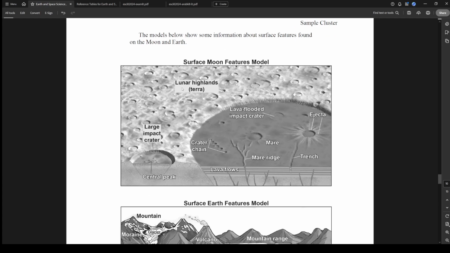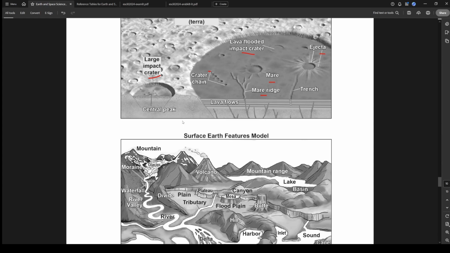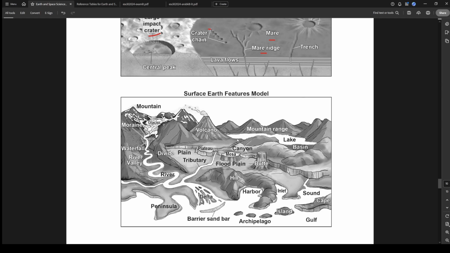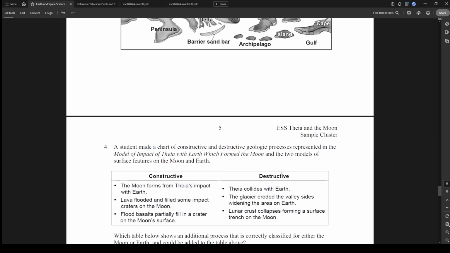So what do we got here? Terra, large impact crater, crater chain, lava flooded impact crater, mare ridges. These are just features on the moon. Ejecta, that's remnants from an impact. And then we have the surface Earth features model. So this is just a bunch of stuff from the Earth. Volcanoes, tributaries going into the river, a river delta, sandbar, depositional features. Okay. Let's see what the question is. We can go back up and look.